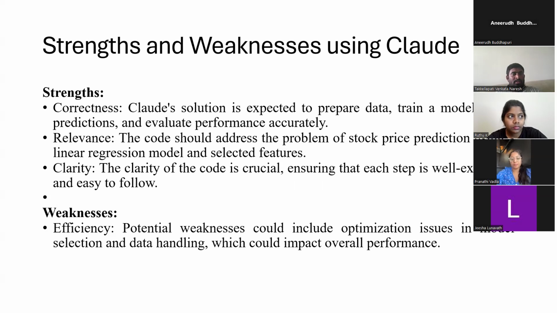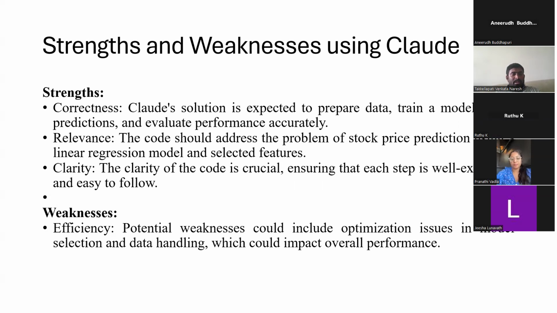Next slide. Coming to the strengths and weaknesses of Claude. Strengths, correctness: Claude's solution is expected to prepare data, train a model, make predictions, and evaluate performance accurately. Relevance: the code should address the problem of stock price prediction using a linear regression model and selected features.